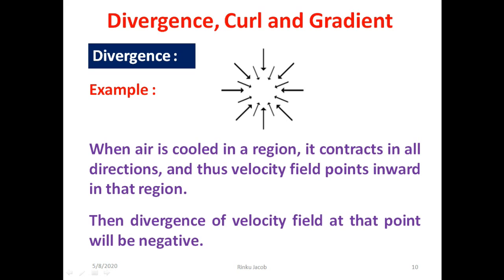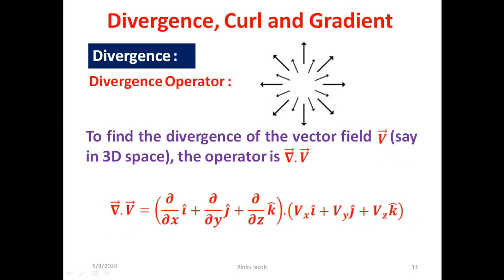Now when air is cooled in that region, it contracts in all directions and thus the velocity field points inward in that region. Then the divergence of the velocity field at that point will be negative. Now we discuss the divergence operator. To find the divergence of the vector field V in 3D space, the operator is del dot V.